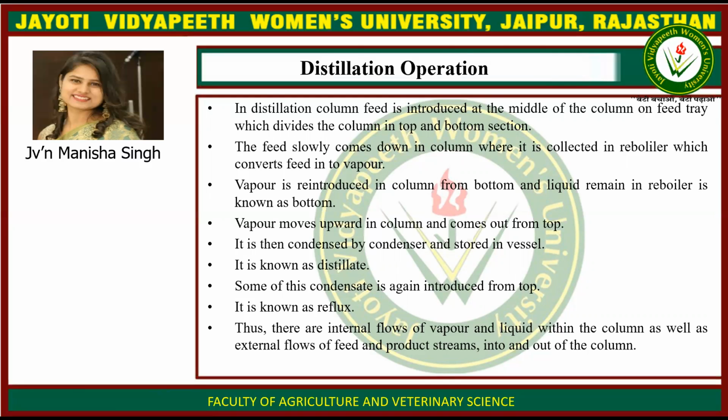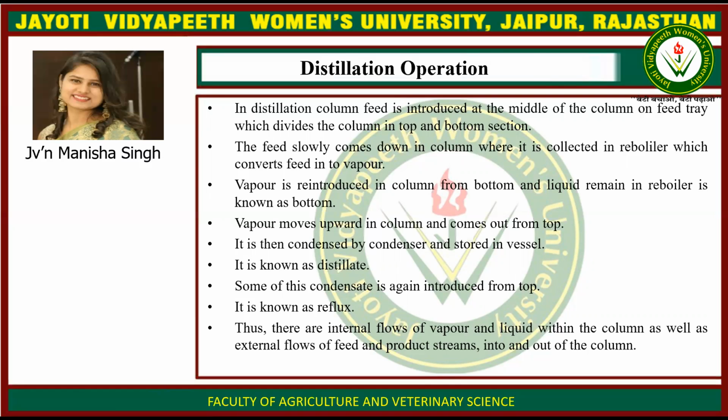The feed slowly comes down the column where it is collected in the reboiler, which converts the feed into vapor. Then vapor is reintroduced in the column from the bottom, and the liquid remaining in the reboiler is known as bottom. Then vapor moves upward in the column and comes out from the top. It is then condensed by the condenser and stored in a vessel. This is known as distillate.